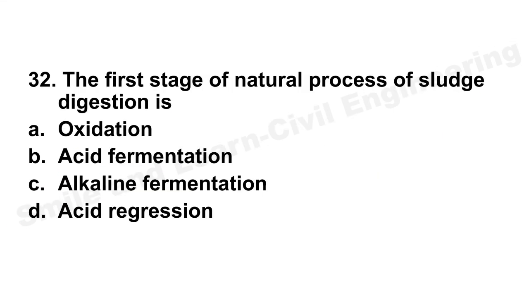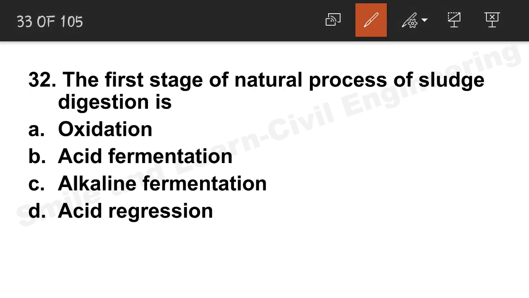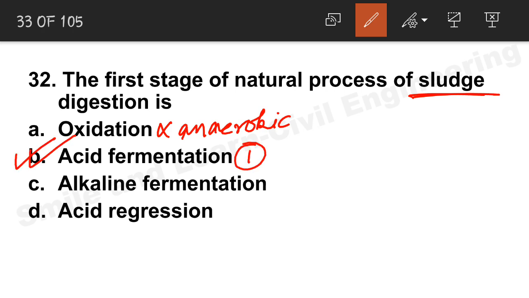Question number 32. The first stage of the natural process of sludge digestion is, as we all know, not oxidation, because this is an anaerobic process. Sludge digestion is an anaerobic process, so oxidation is not the correct answer. First what happens is acid fermentation. Second thing that happens is acid regression, and third thing that happens is alkaline fermentation.